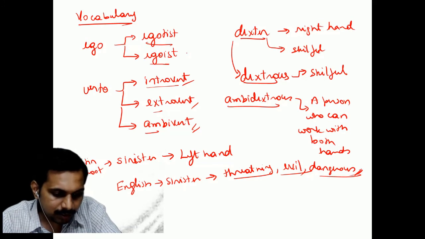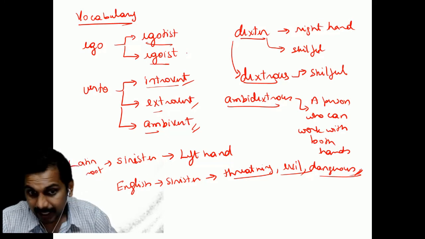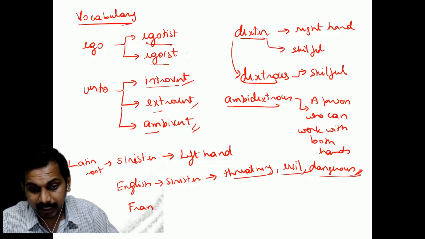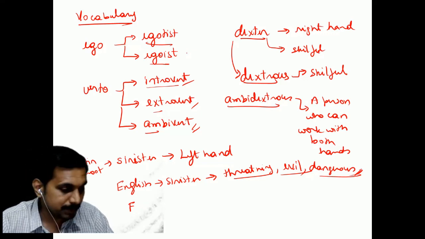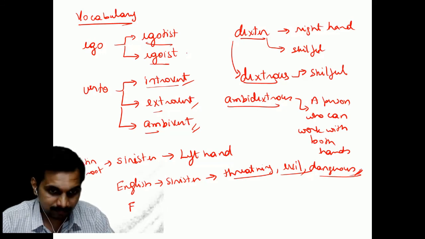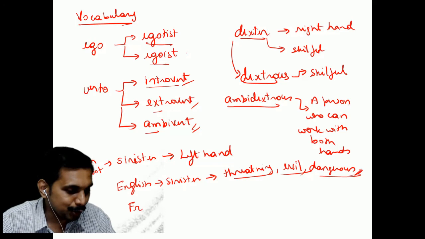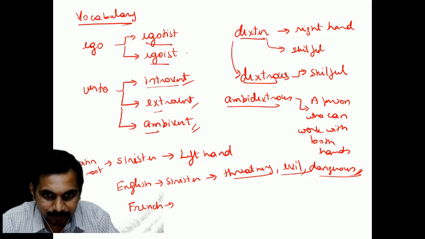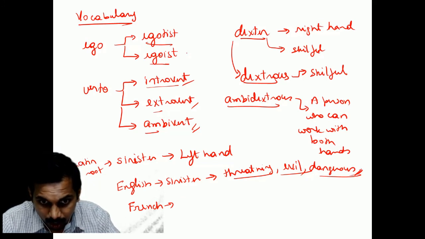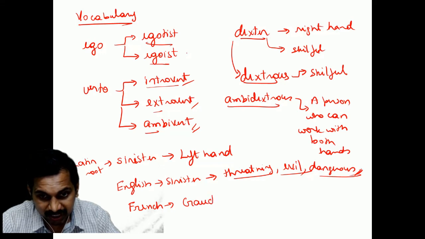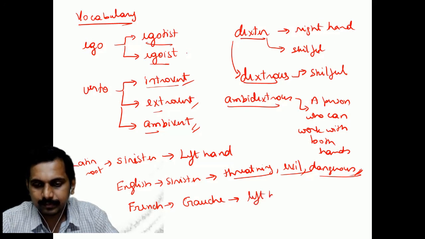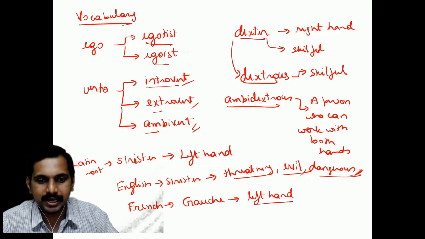Now from sinister only, there are a lot of other things which can come, we will see. If you take French, our English is a bastard language, you know. Know what is a bastard? It's a person who has more than one father, okay? So English has various fathers. So in French, if you say gauche, gauche means left hand. Gauche also means left hand.